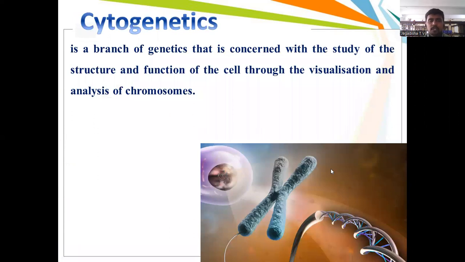So before going to cytogenetics, what is cytogenetics? Cyto means cell, genetics means study of chromosomes. It is a branch of genetics that deals with structure and function of a cell through visualization and analysis of a chromosome. In this pictorial representation, chromosomes are seen present inside the nucleus.